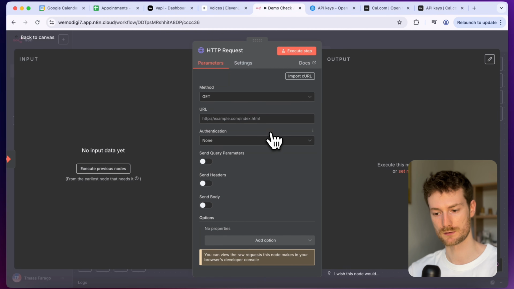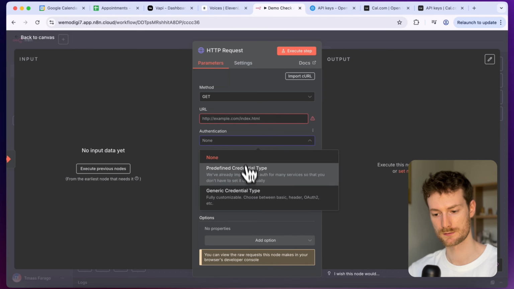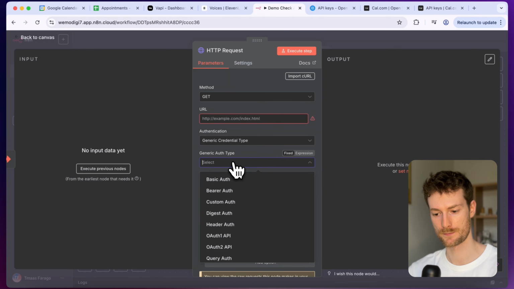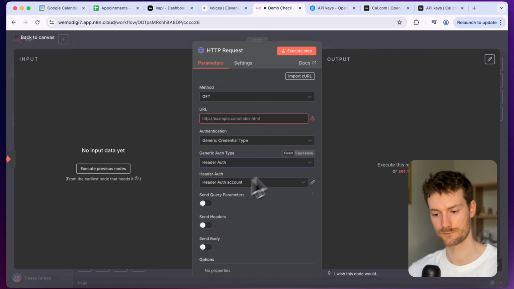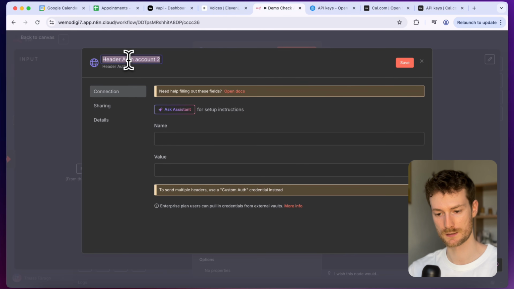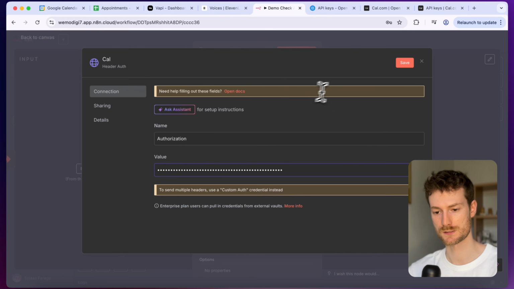And let's add the authentication method. So I'm going to select generic credential type and click on header auth. And I'm going to create a new credential. Let's call it Cal. And for the name, let's add Authorization. And for the value, let's say Bearer, space, and paste in your API key. And once you have that, you can click on save.